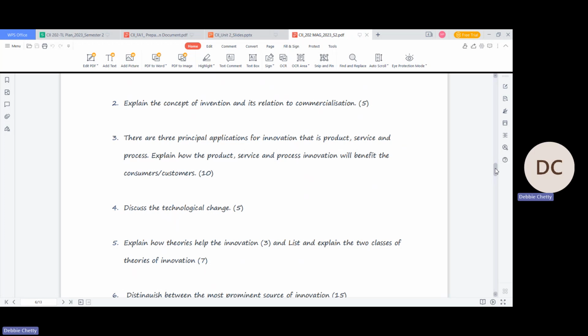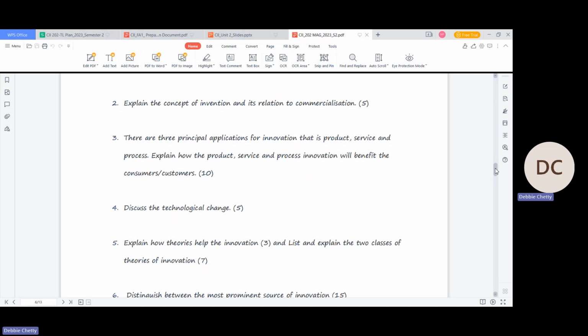Question 4, you need to discuss technological change. Here as well, for 5 marks, you need to write 5 to 6 lines, but of quality. So it's not about quantity, it's about quality. You need to write what the question is asking you. Discuss technological change. Discuss how technology is changing. How is it impacting business?